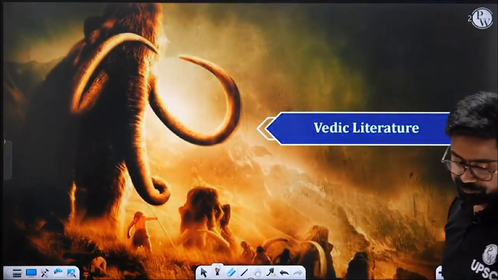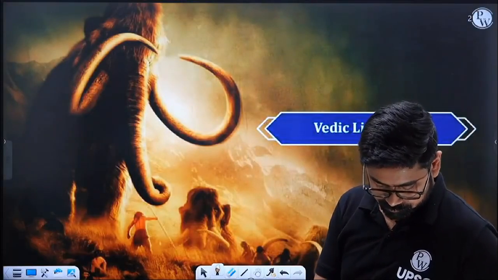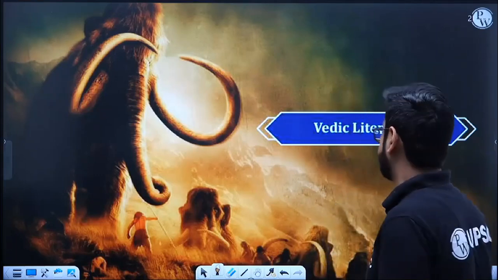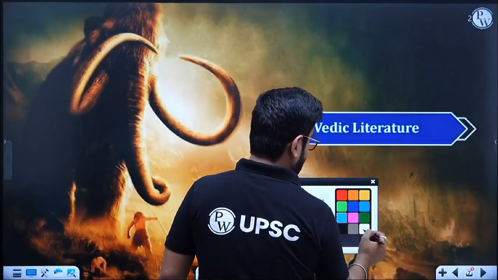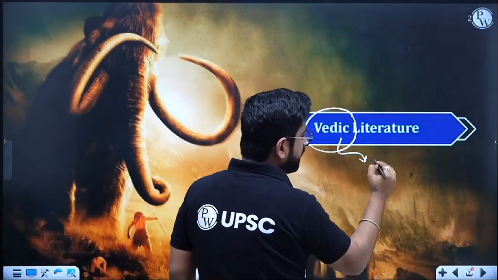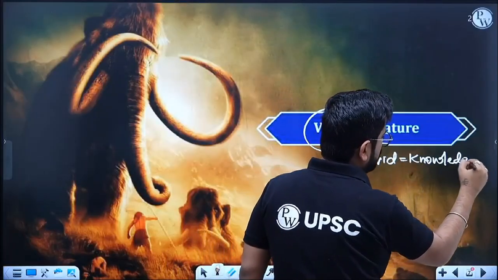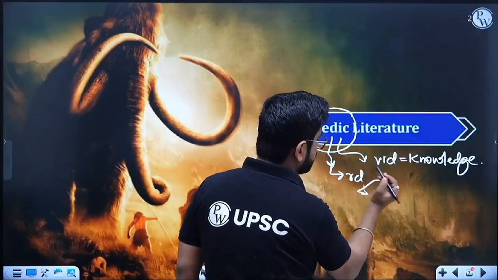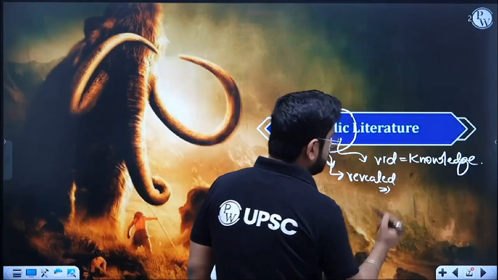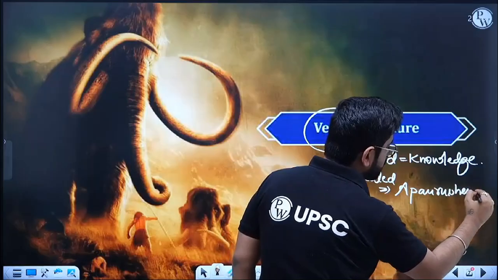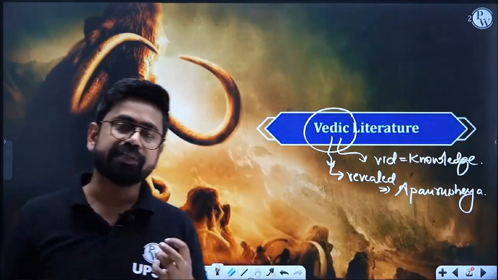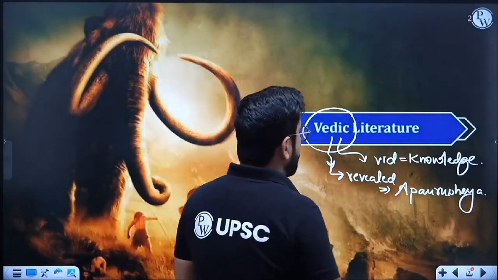So first of all, we'll be discussing Vedic literature. Veda technically comes from the word Vidya, meaning knowledge. The four Vedas, or the Vedic literature, are assumed to be revealed by God Himself. They are revealed, and that is the reason they are also called Apaurusheya. It's there in your PPT, don't worry. It means that it was not written by a Purusha, not written by a man. It was told by God Himself. God Brahma Himself has revealed this knowledge to us, and that is the reason it is Apaurusheya.